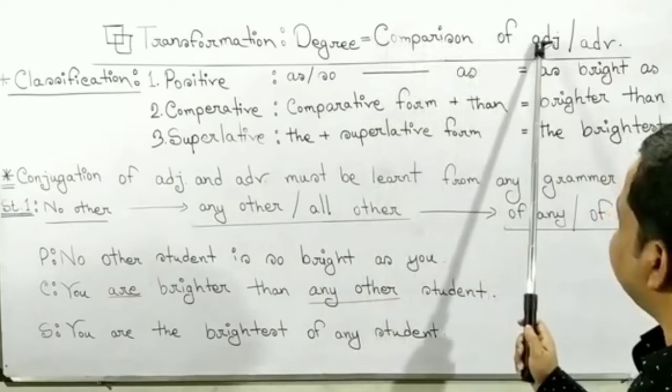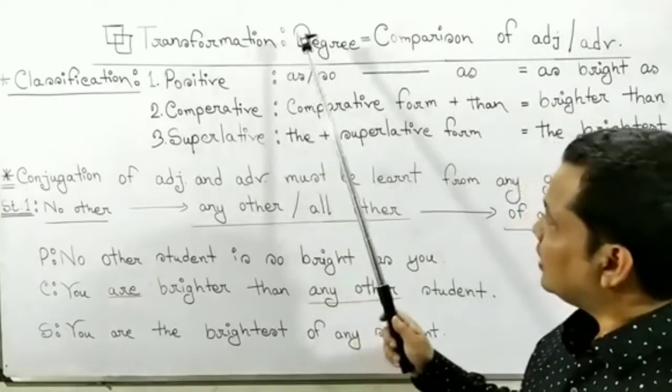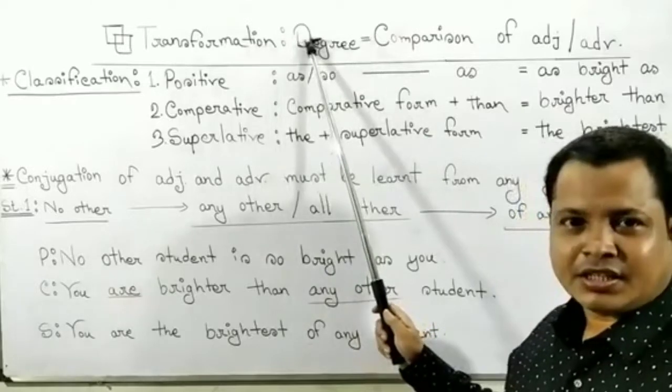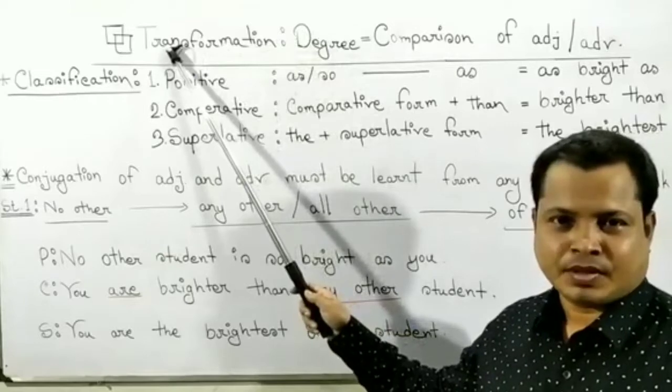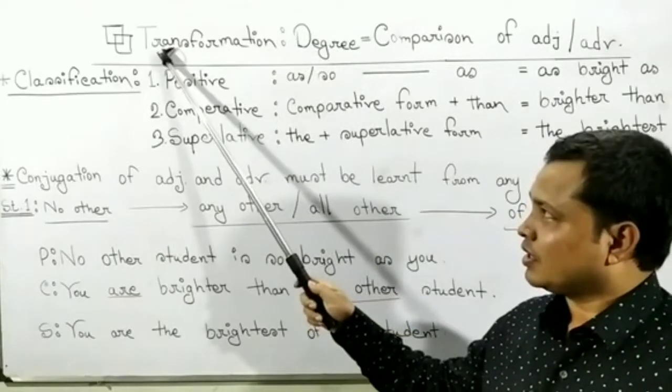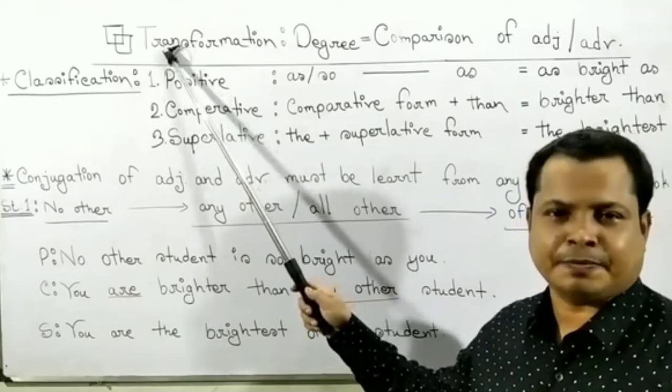Comparison of adjective or adverb is called degree, and the chapter degree is of transformation, which is the most important grammatical chapter of English second paper.